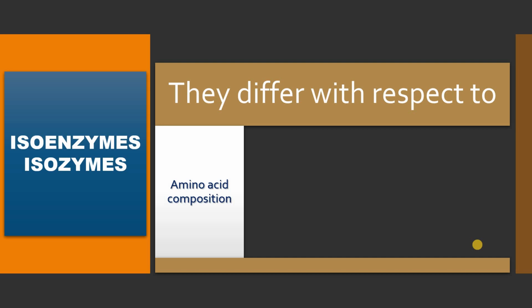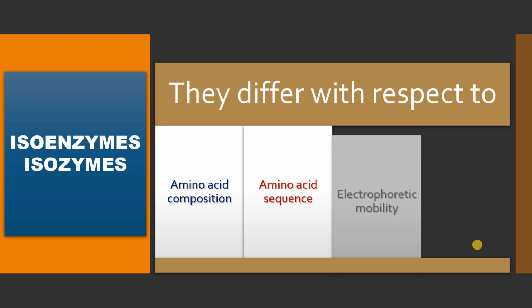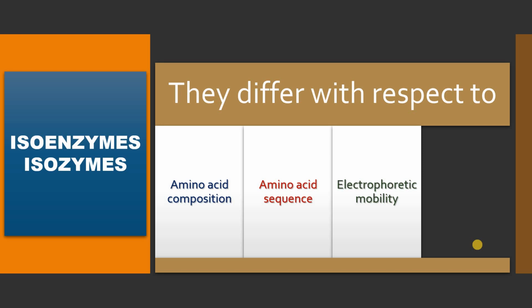Even their amino acid sequence might be different, yet they catalyze the same biochemical reaction. Since their amino acid sequences are different, and we know there are different types of amino acids, they contain different R groups, maybe acidic, basic, polar, non-polar.